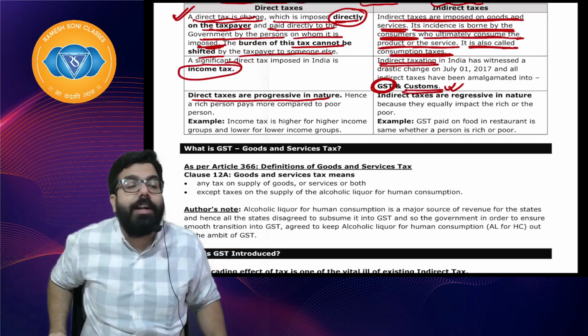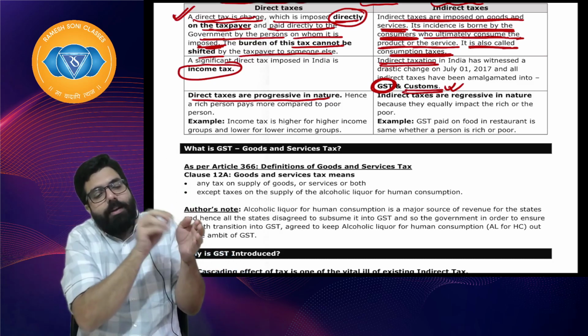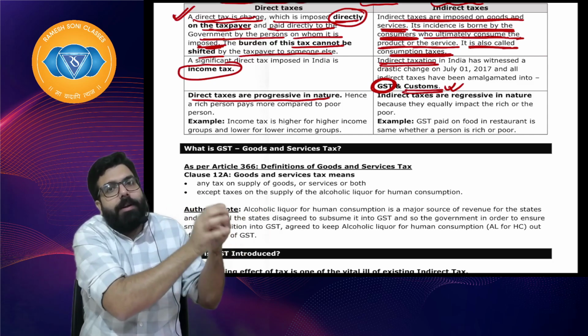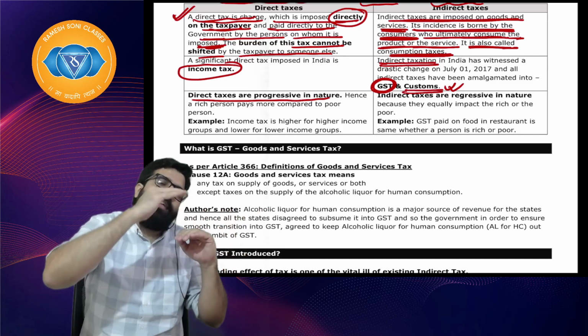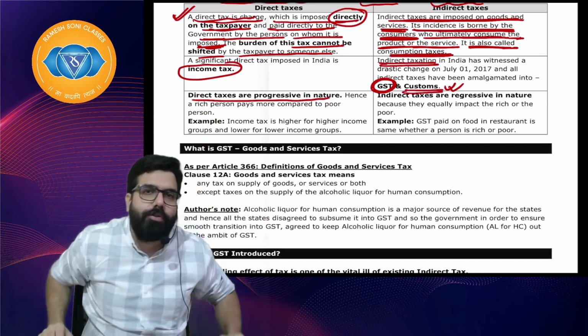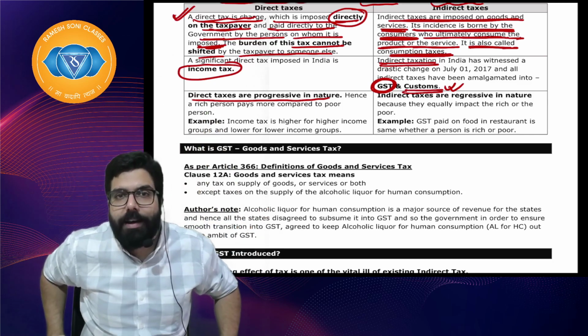You would have already seen the slab rates in direct tax. Up to 2,50,000 you pay this much, 5 lakh to 10 lakh this much. Right, everyone? So as and when your income is growing, your tax also grows. So it is known as progressive in nature.